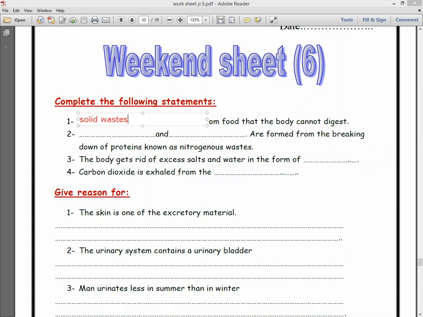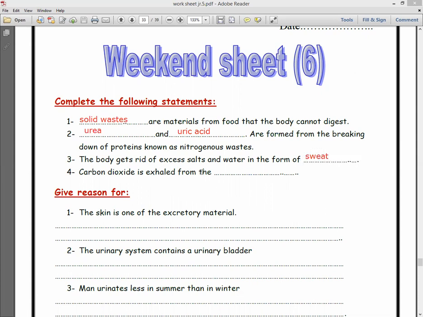Number 2. What are formed from the breaking down of proteins? They are the nitrogenous wastes, which are urea and uric acid. Number 3. The body can get rid of excess salt and excess water in the form of sweat.